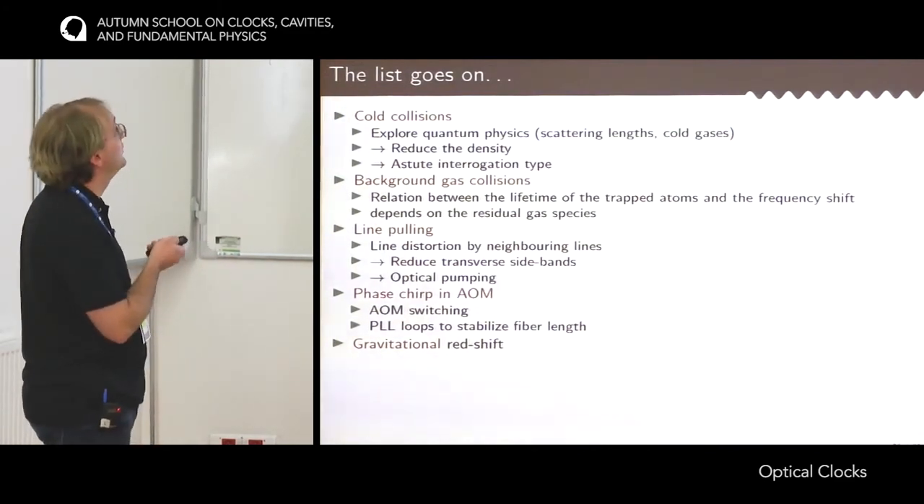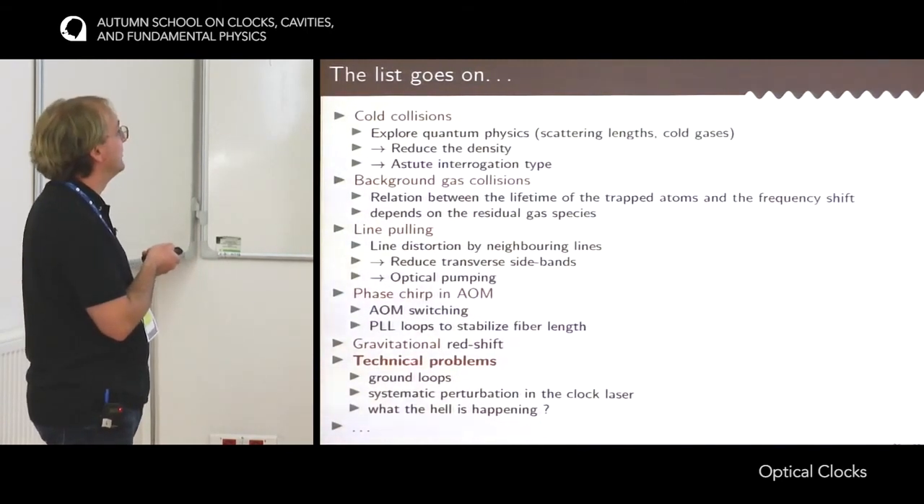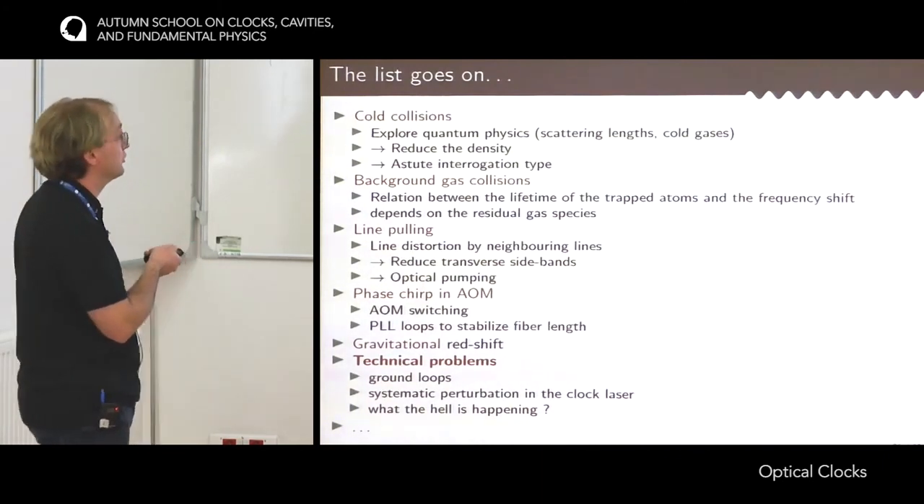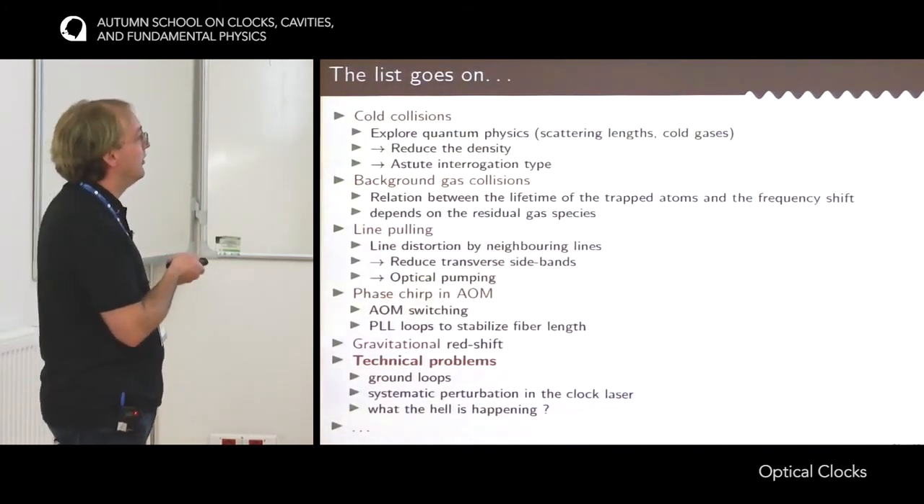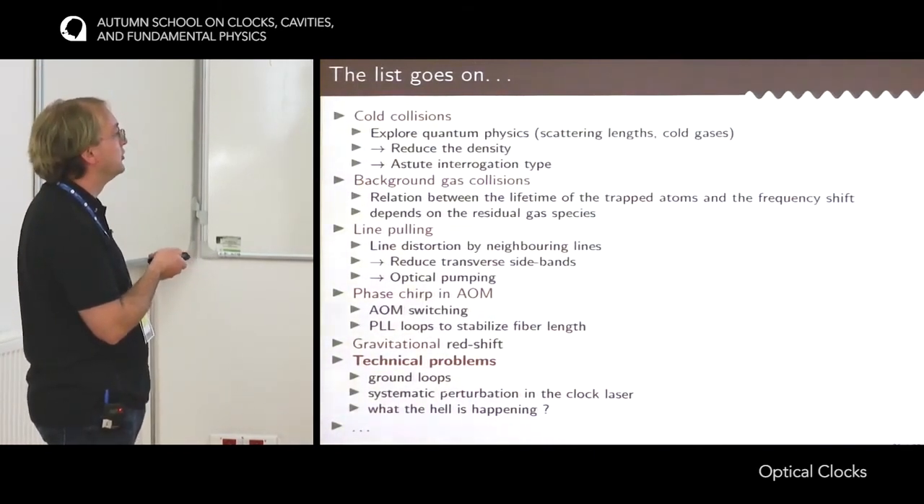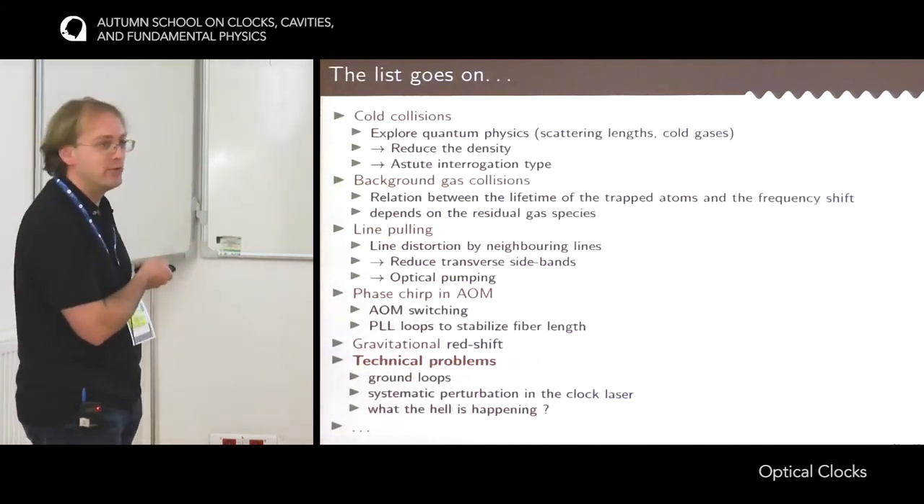But these are fancy effects, and there are also some technical problems that happen. And they happen quite often in my experience. So you can have, for instance, ground loops. You can have perturbations on the frequency of the clock laser that are not random, that are kind of systematic, and that introduce a shift. And sometimes you don't know what's happening.